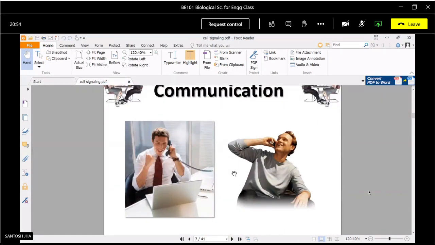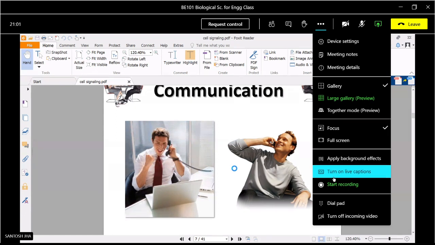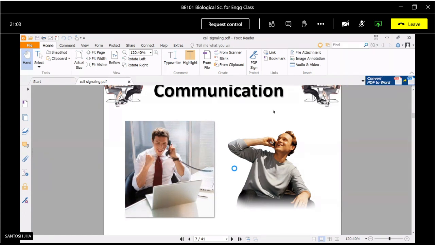Okay, so basically in this we will learn cell communication, how the cells communicate, or how our body communicates with some information.